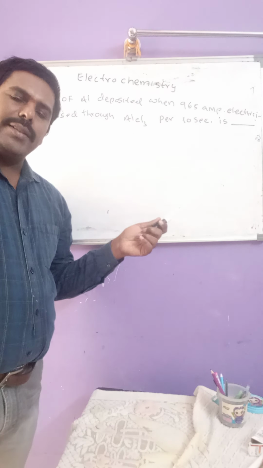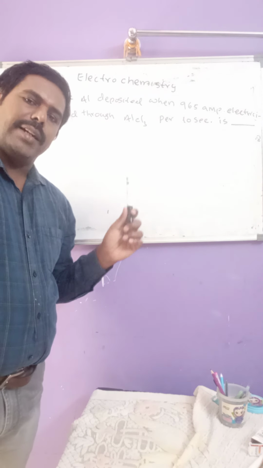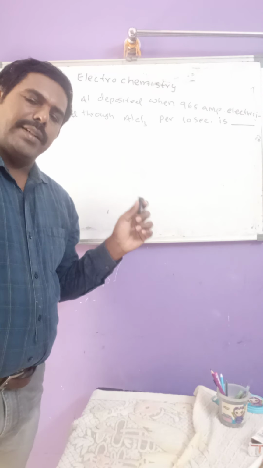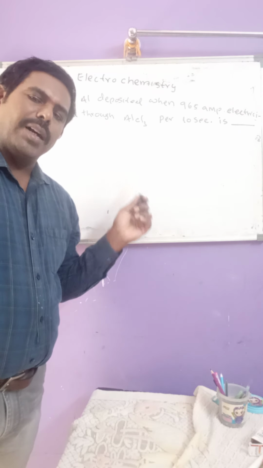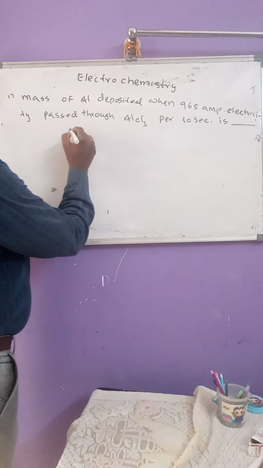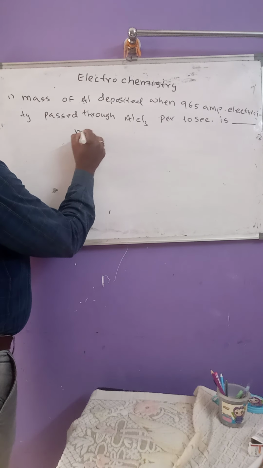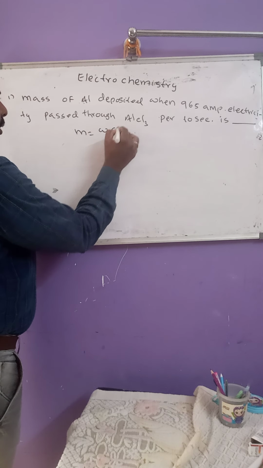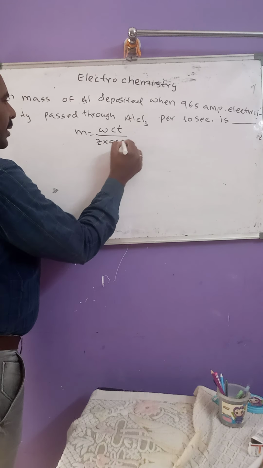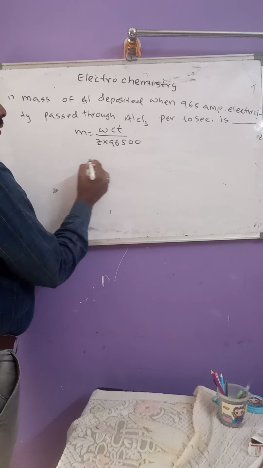Whenever that electricity passed per 10 seconds, 965 amperes electricity, what is the mass of aluminum deposited? So our formula is mass deposited equals WCT by Z into 96,500.